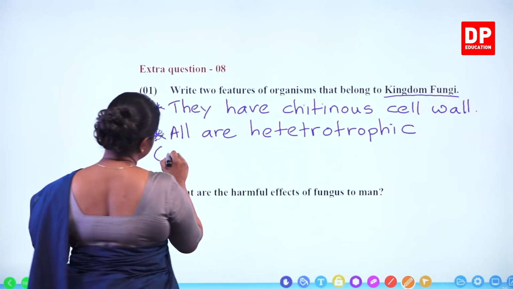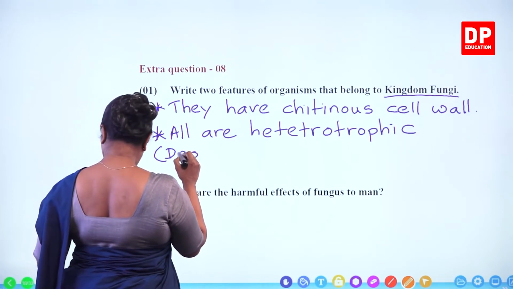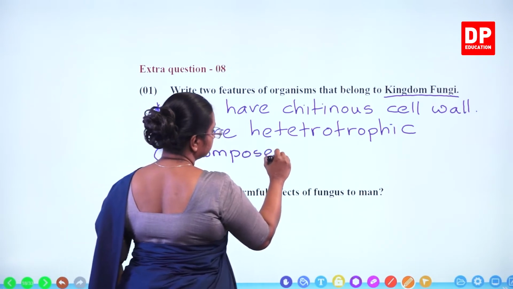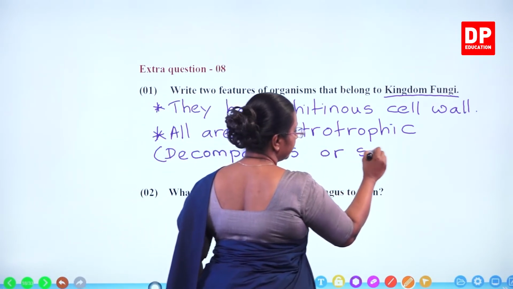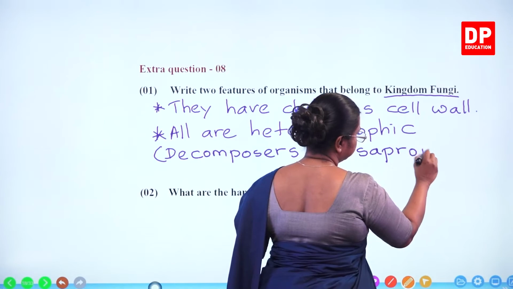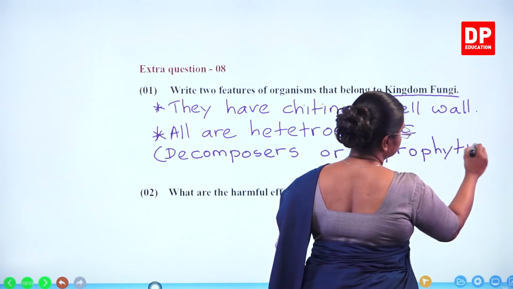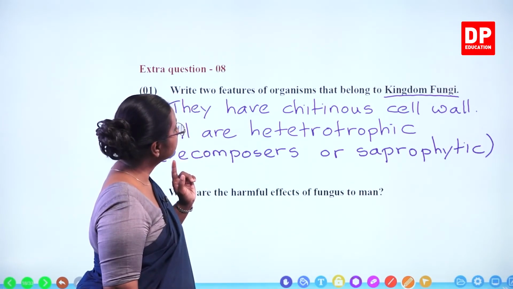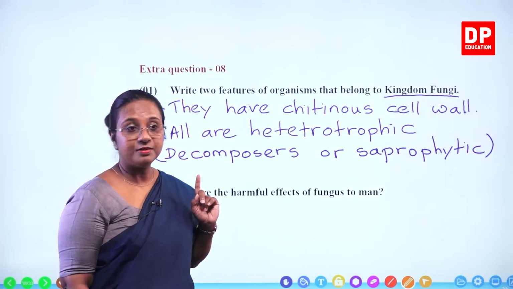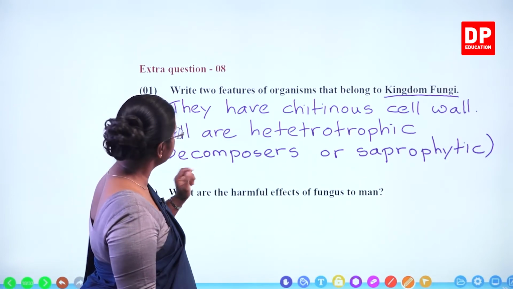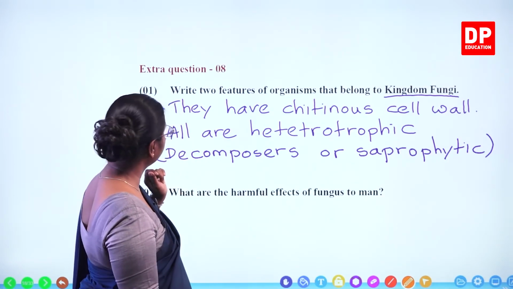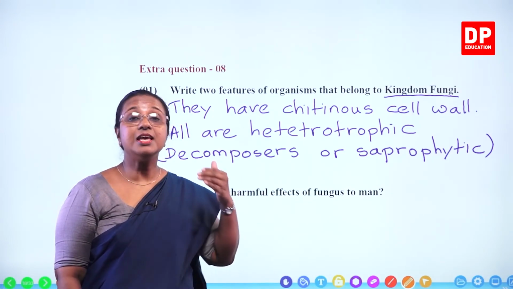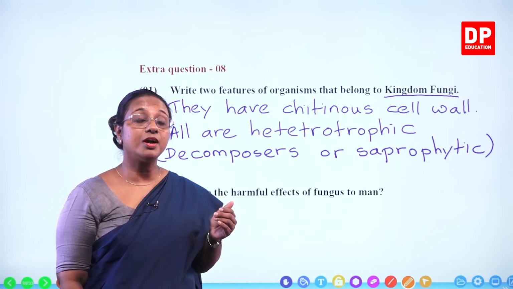Under that we can say decomposers, or you can say saprophytic. Those are the organisms. So write two features of organisms that belong to kingdom fungi. They have a chitinous cell wall and all are heterotrophic organisms, decomposers or saprophytic. In addition to that, you can say they have a eukaryotic cellular organization.